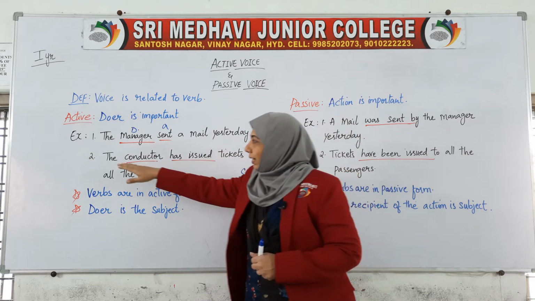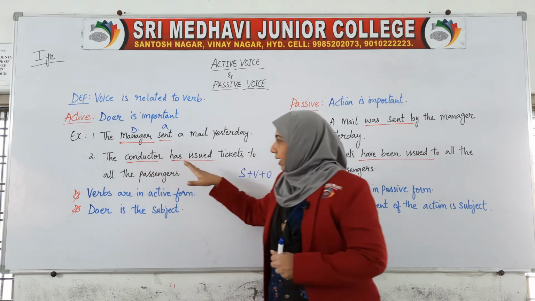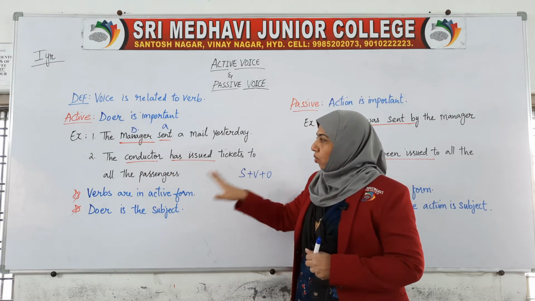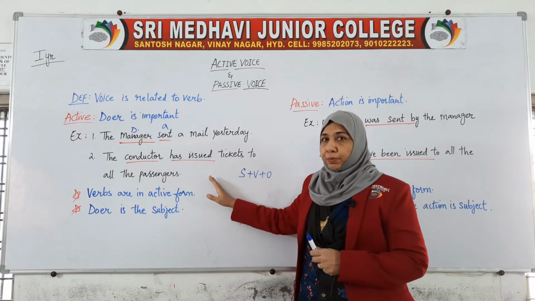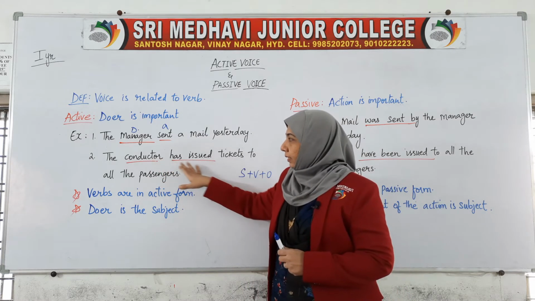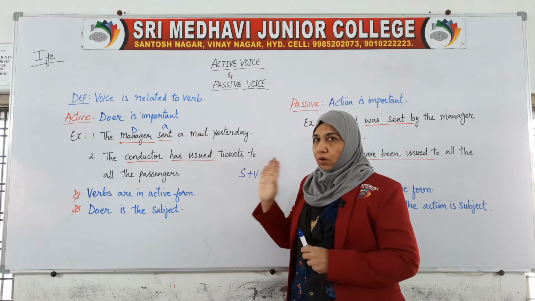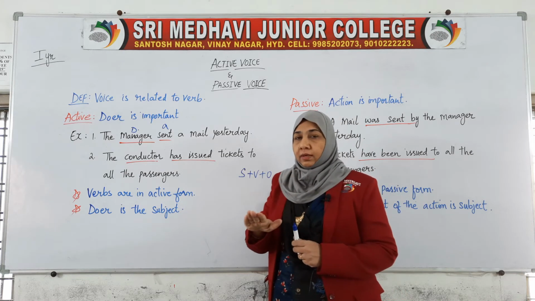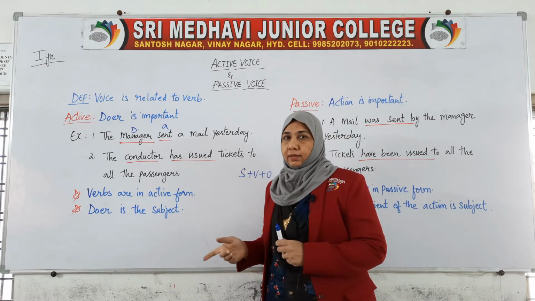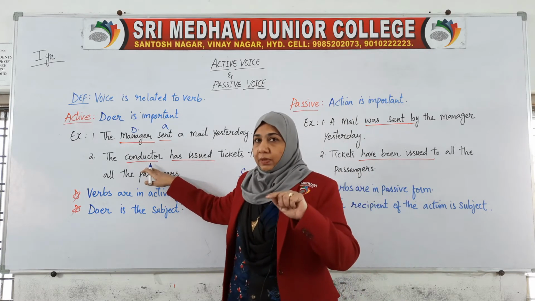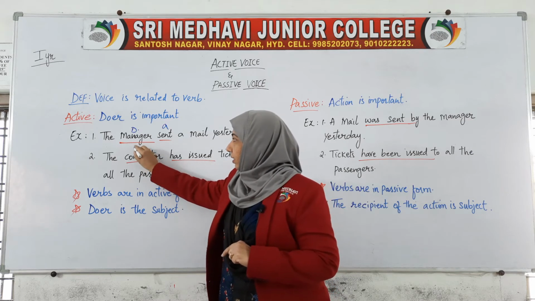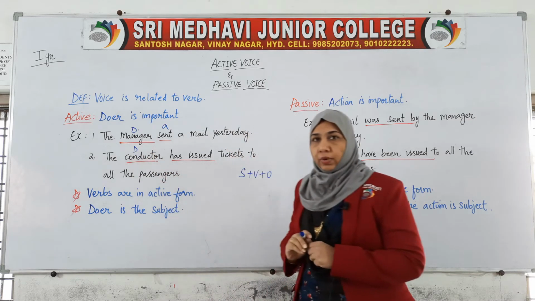Now next: the conductor has issued tickets to all the passengers. This is in the perfect tense, present perfect tense. The conductor has issued tickets to all the passengers. Who issued tickets to the passengers? The conductor. So who is the person doing the action? Here it is the conductor. He is the doer here.